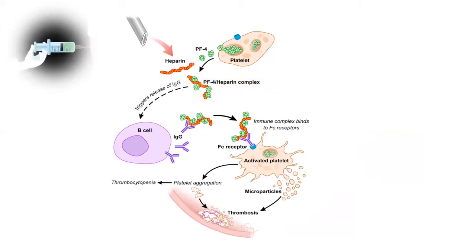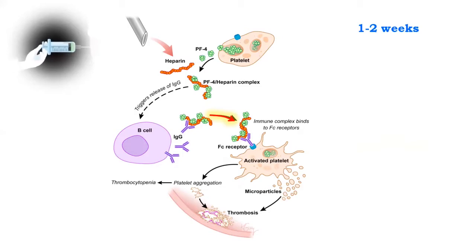This phenomenon accounts for the greater incidence of HIT in patients receiving unfractionated heparin compared with the other types of heparin. Generally, 2% of the population recognize these heparin-PF4 complexes as foreign and form anti-heparin-PF4 antibodies. These heparin-dependent antibodies usually develop between 1 to 2 weeks after heparin exposure when administered for the first time, while HIT develops at the first administration if the patient was previously exposed to it.